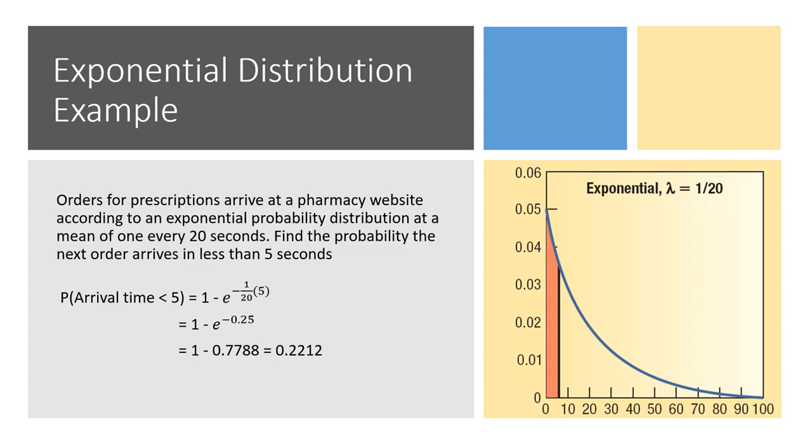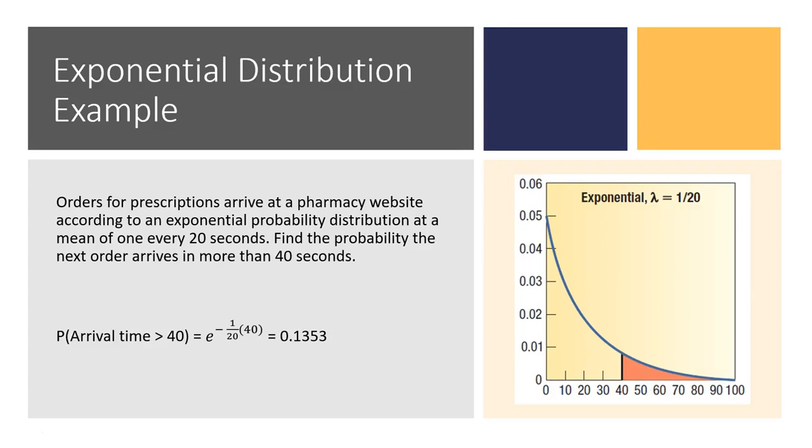So here we can use that formula to find the probability with a lambda of 1/20 and x equals 5. We can then conclude that there's a 22% chance that the next order will arrive in less than 5 seconds, and we will see this in the left tail area of the exponential distribution.